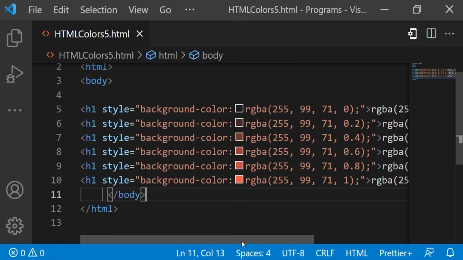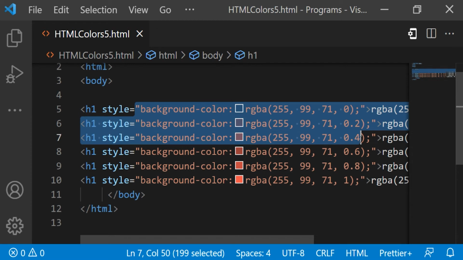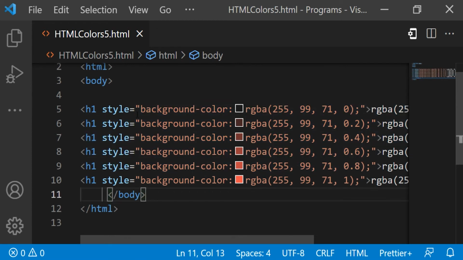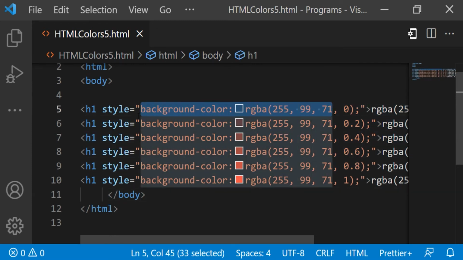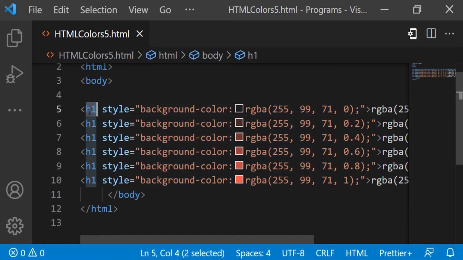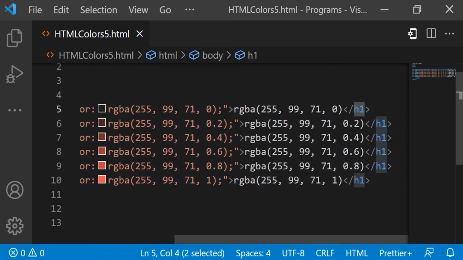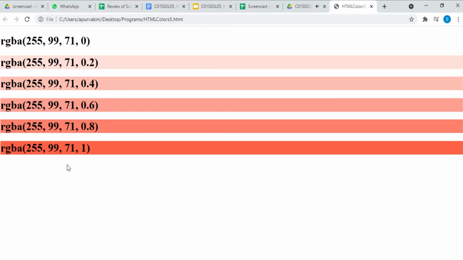Here's an example of RGBA colors. In this example, we are using RGBA. Here we are applying different RGBA color values to H1 tags. It will show the opacity according to the given values. Now let's see the output. Great! It has been displayed.